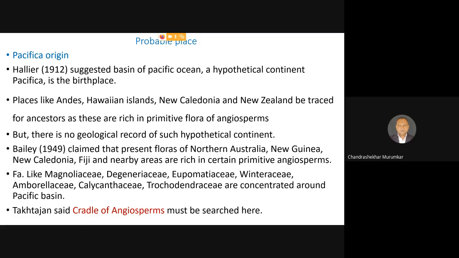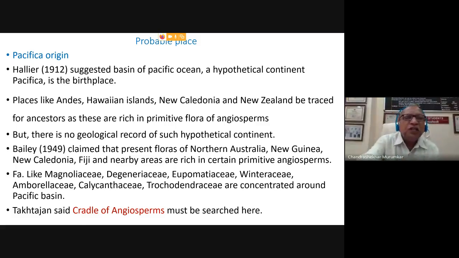Bailey in 1949 claimed that the present floras of northern Australia, New Guinea, New Caledonia, Fiji and nearby areas are rich in certain primitive angiosperms. Now these primitive angiosperms belong to both monocots and dicots. Families like Magnoliaceae, Degeneriaceae, Eupomatiaceae, Winteraceae, Amborellaceae, Trochodendraceae are concentrated around the Pacific basin. That is the fact, and because of that, this Pacifica origin proposal was made by Hallier.